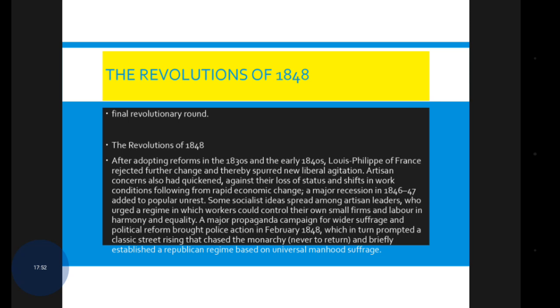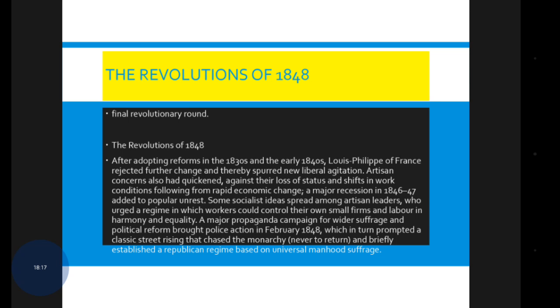After adopting the reforms in the 1830s and early 1840s, Louis Philippe of France rejected further change and thereby spurred new liberal agitation. Artisan concerns also quickened against their loss of status and shifts in work conditions.